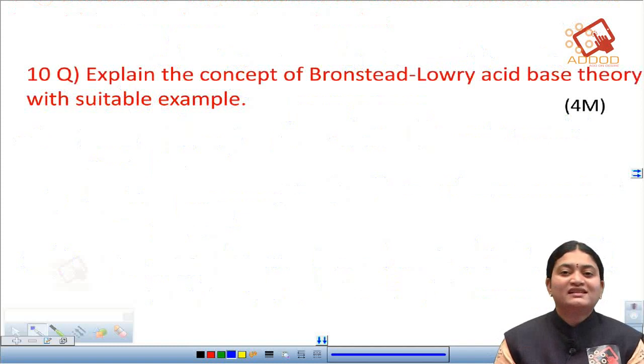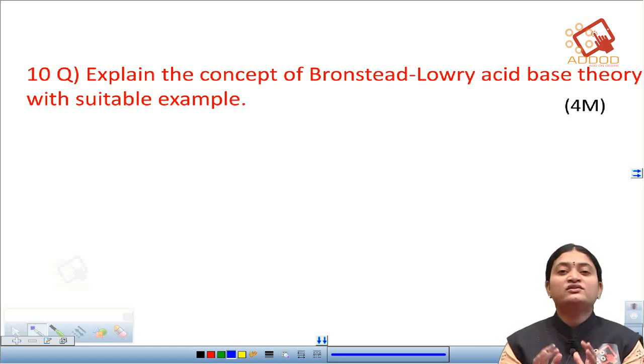Now coming to the next question: explain the concept of Bronsted-Lowry acid-base theory with a suitable example. Here they have asked us to explain the Lowry-Bronsted theory. According to the Lowry-Bronsted theory, an acid is a substance which can donate a proton. A substance which donates a proton is known as an acid, and one which can accept a proton is known as a base.